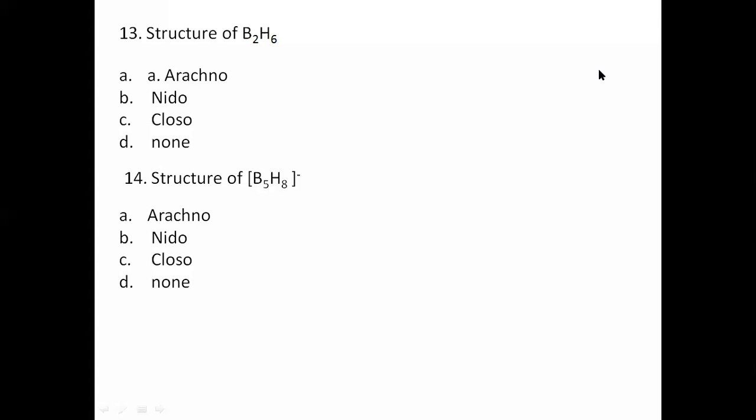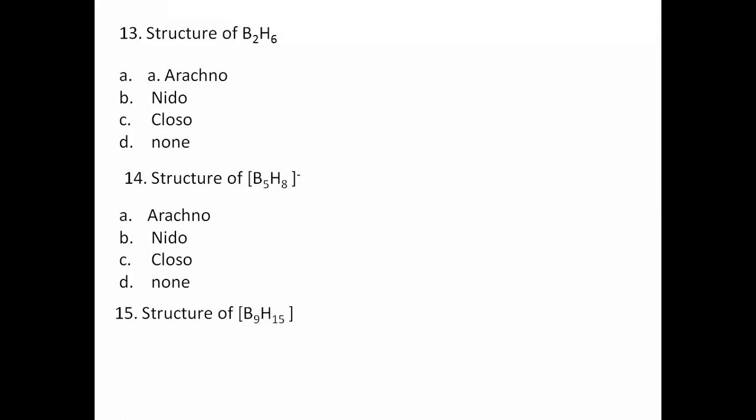Sir, its structure looks a bit like nido. Because the general formula for nido is BnHn+4. So Bn plus 4, right? 5 plus 8, and minus means H plus has gone from here. So it is B5H9. So it is nothing but nidoborane.